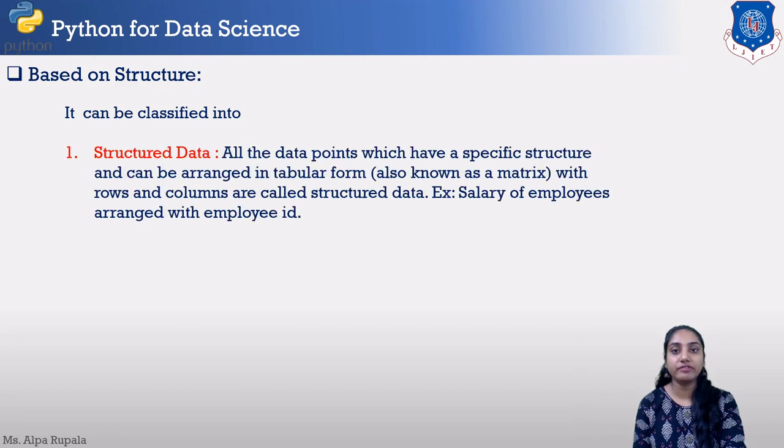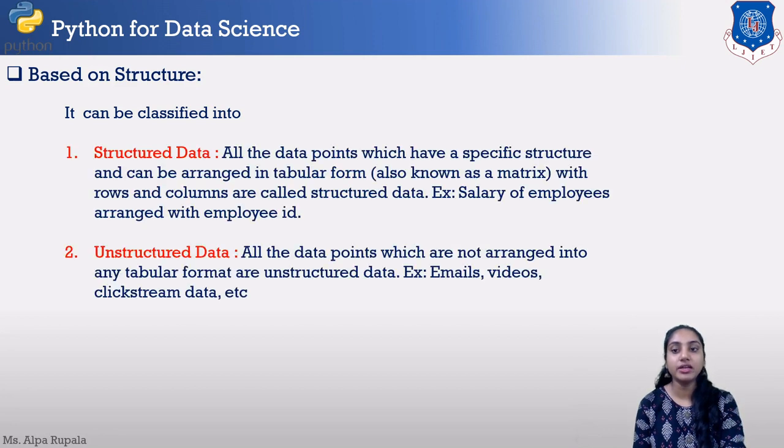Now based on structure, data can be divided into two types: structured data and unstructured data. Structured data are the kind of data which we can arrange in a tabular format, or we can also call it a matrix format. But unstructured data, that we cannot arrange in a tabular format, are unstructured data.